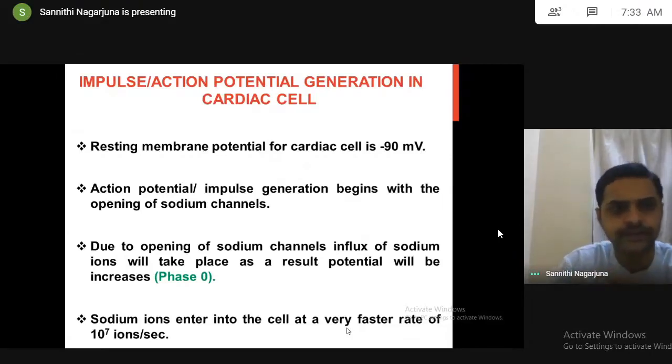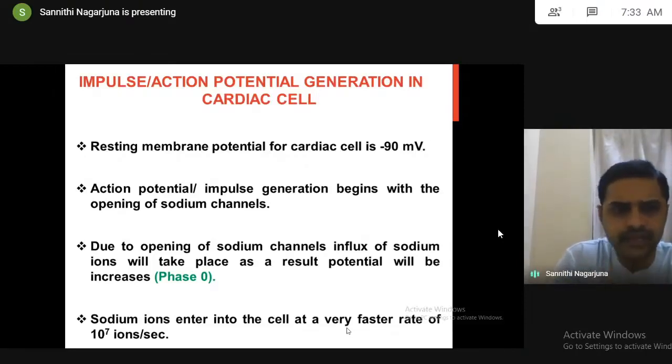I'm telling you once again. Impulse or action potential generation in the cardiac cell. Every cell in our body will generate the impulse, but right now we are speaking about the impulse generation in the cardiac cell.